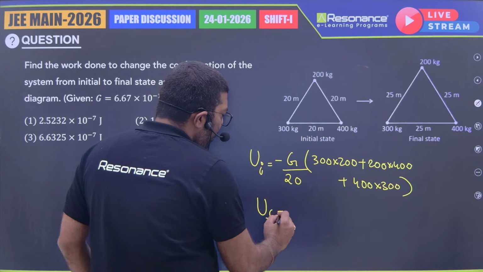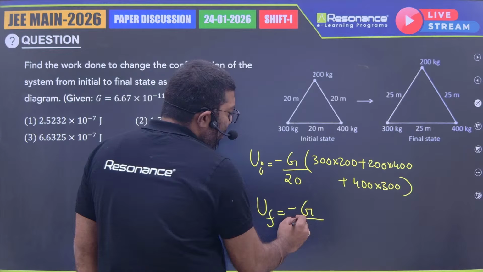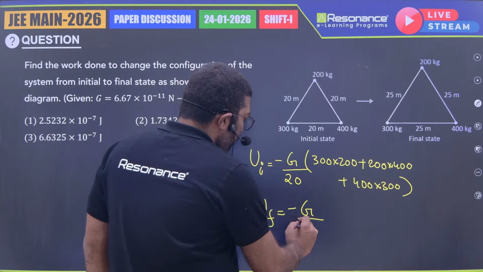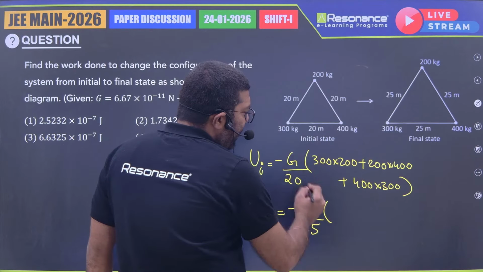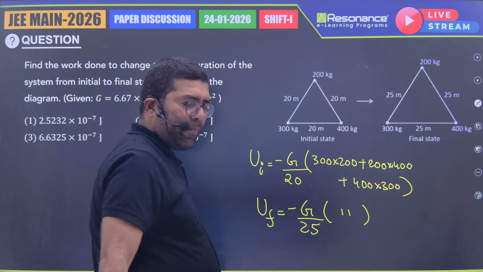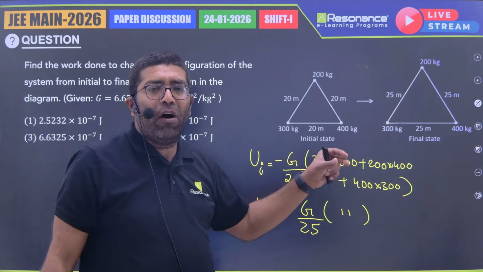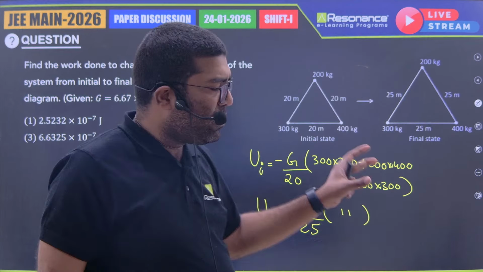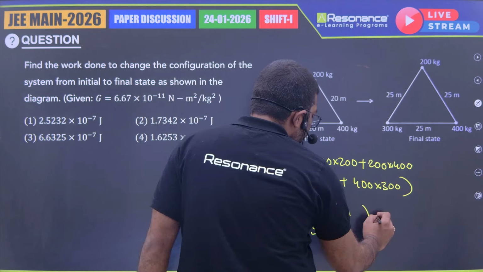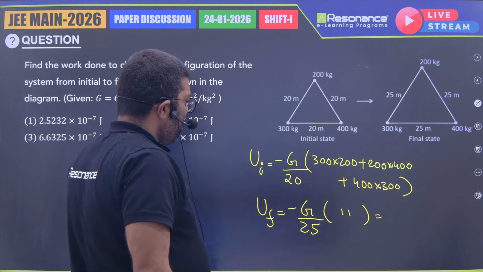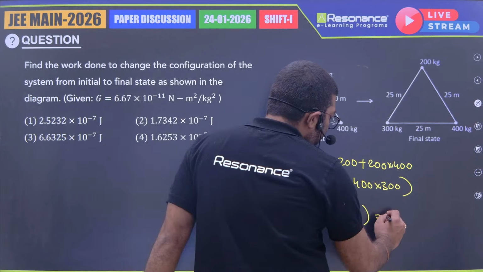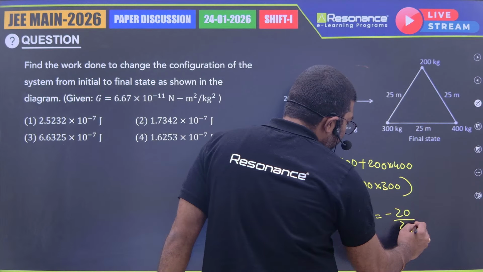So the final potential energy of the system will be, the distance is now increased from 20 to 25. So it is 25, and instead of writing all these things, these values will be repeating here. So again, we have to avoid time wastage in such questions. No need of writing the data once again here. So if you are multiplying numerator and denominator by 20, this will be minus 20 by 25 times Ui.